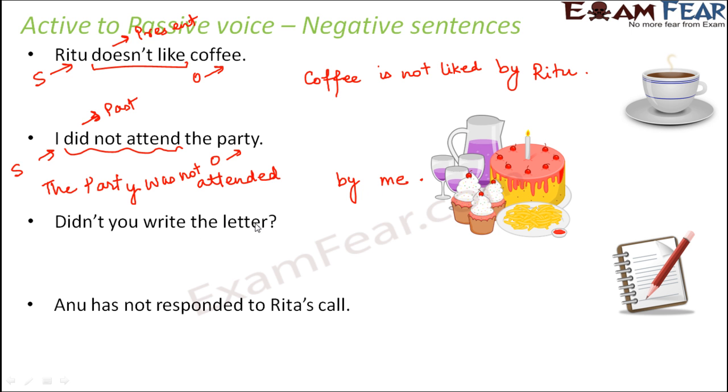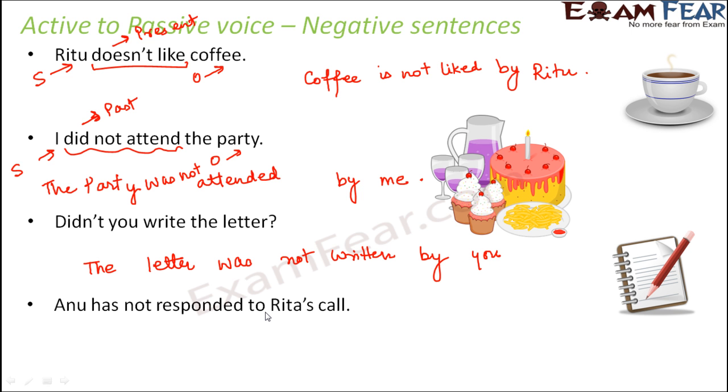Didn't you write the letter? That means did not you write the letter? This is a question. First of all, think of this question like a statement: you did not write the letter. In that case, the letter will become the subject. The letter was not written. Write, wrote, written. So this will become the letter was not written by you.